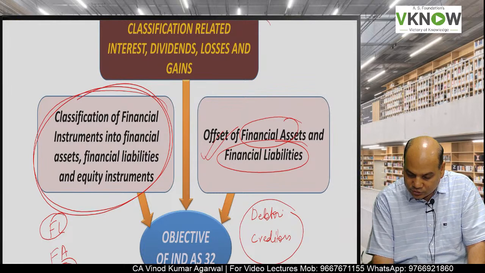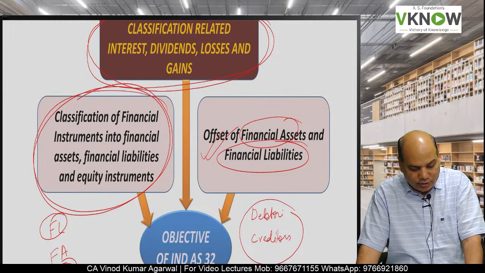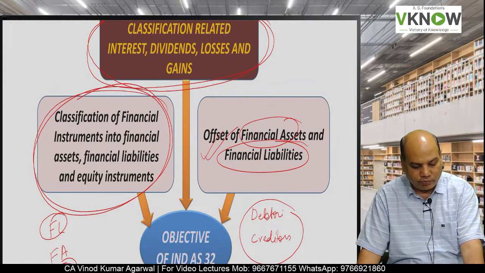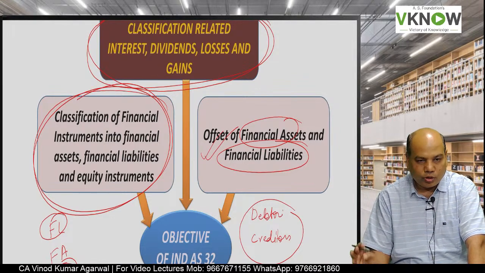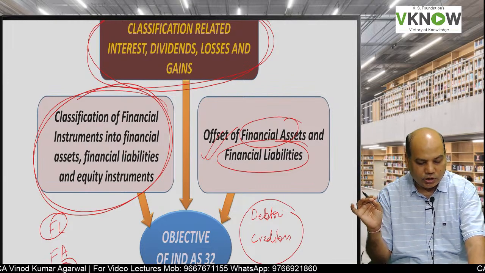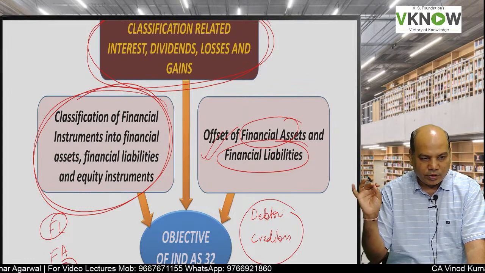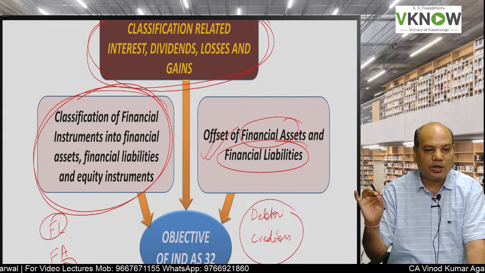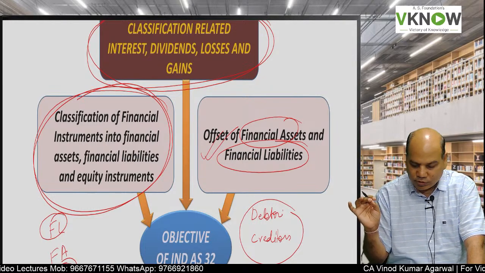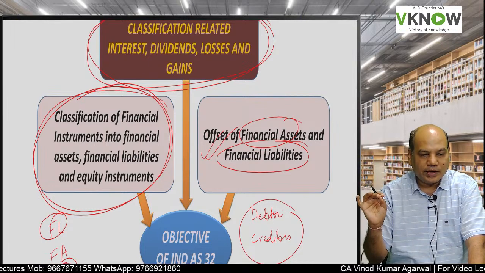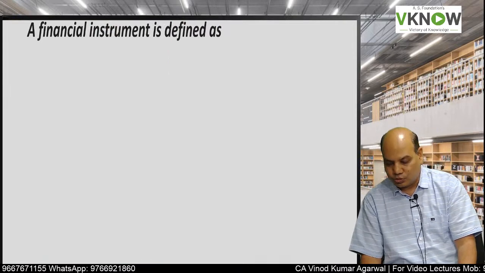And then this standard also deals with the treatment of interest, dividend, gains and losses in the financial statement. So our objective is whether a financial instrument is financial asset, financial liability or equity, whether financial asset and financial liability can be set off against each other for presentation purpose, and third is, what will be the treatment of interest and dividend, gains and losses in the profit and loss account and SOCIE.